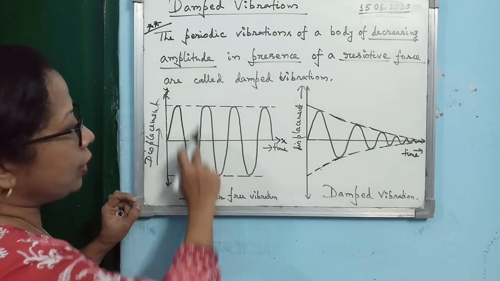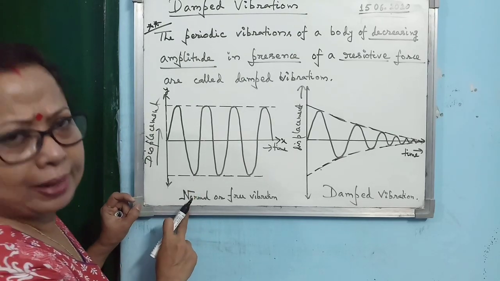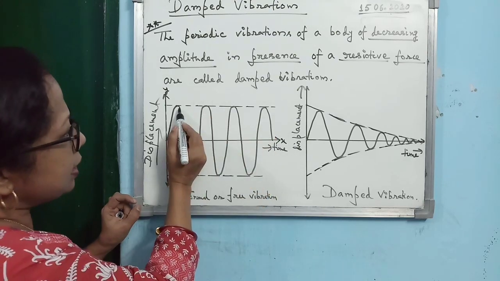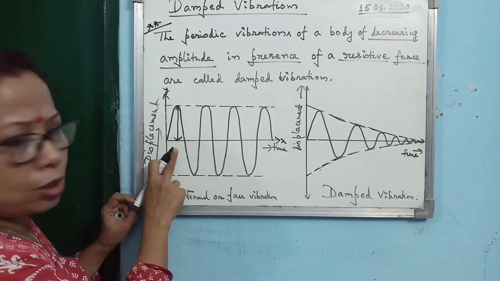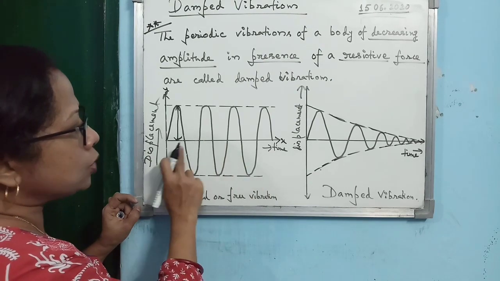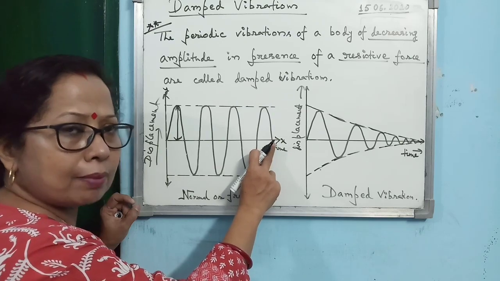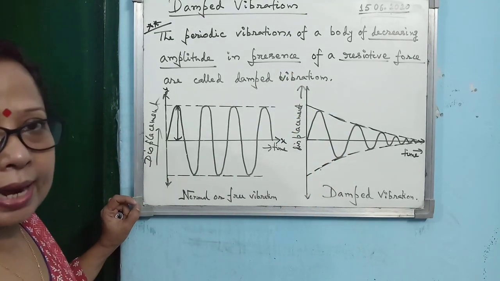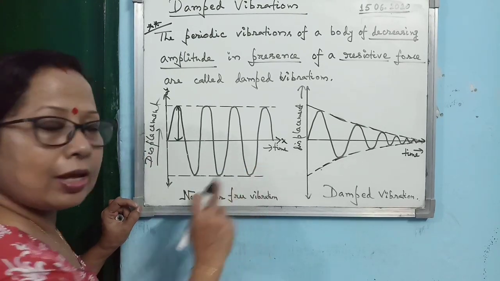This is the diagram for the free vibration when there is no periodic force. Now observe the diagram. In a displacement time diagram, this height represents the amplitude. You see the amplitude is remaining the same, and the frequency, everything remains the same. Here I have stopped the diagram, but if you continue, it will continue till infinite time. So this is the displacement time graph for normal or free vibration.